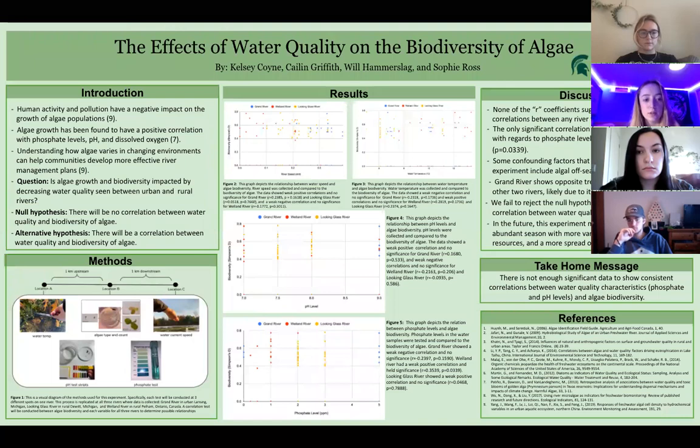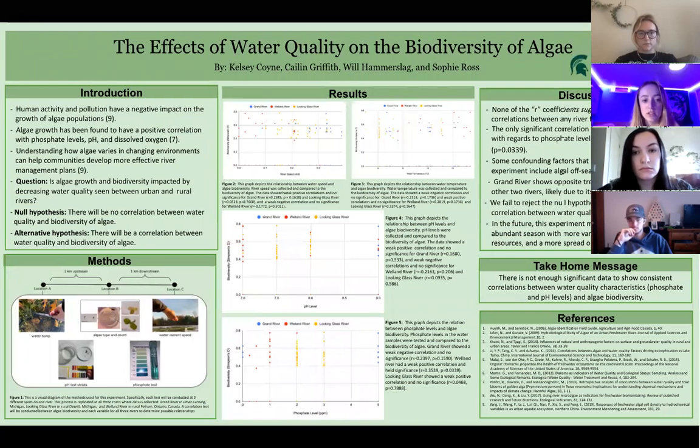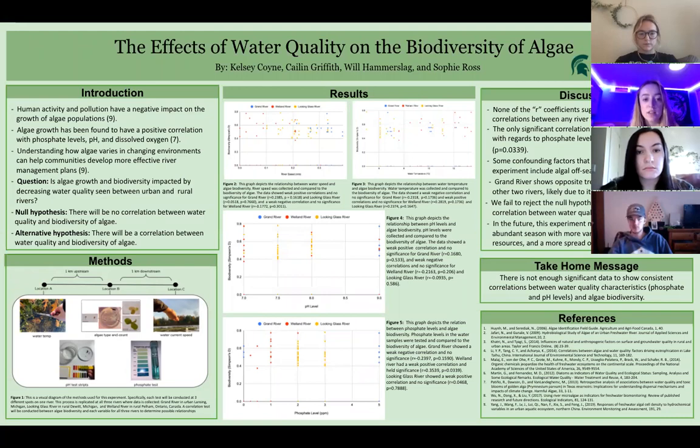For all variables in rivers, none of the R coefficients suggest significant correlations. This is what we hope to see for water temperature and river speed, because if they showed a strong correlation, that would mean that there is an impact on algal growth outside of the water quality parameters we were interested in. For pH, we expected to see a positive correlation, and for phosphate levels, we expected to see a negative correlation with algal biodiversity. The only significant correlation was found in the Welland River in regards to phosphate levels, likely due to eutrophication. Grand River showed opposite trends in comparison to the other two rivers, likely due to its urban setting, as seen in figures 3, 4, and 5.